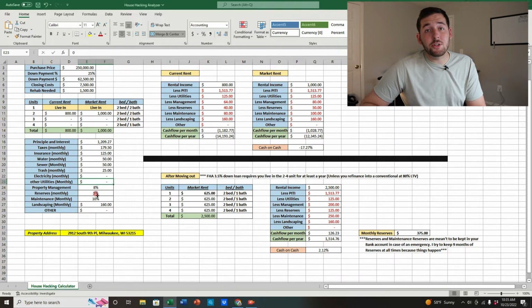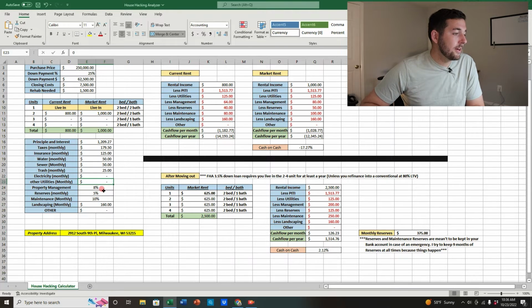Now what you can do is you can charge back. In my properties, we actually do a $50 per unit charge back for the water and sewer. That's something that you can do to increase the income on the property. I'm not going to do this on this example, but just keep in mind that's something you can do because you are paying out of pocket. You can't technically split the water bill because one tenant may be using a lot more than the other and it wouldn't be fair, but you can charge a $50 per unit per month so that it can go towards the water and sewer charge to limit that expense and raise your income on the property. So in my area, property management for us is about 8%.